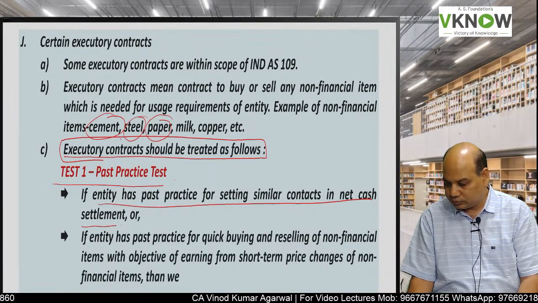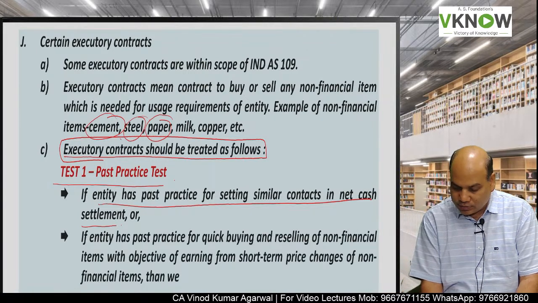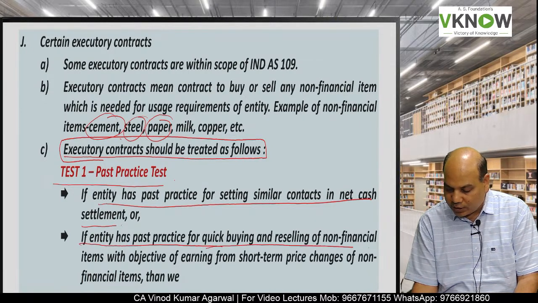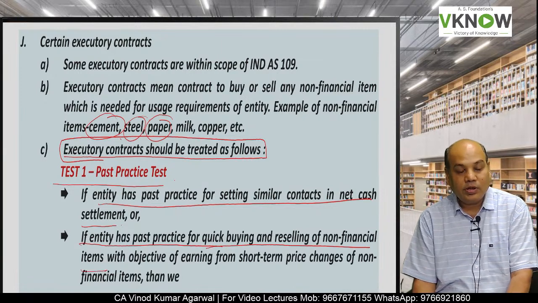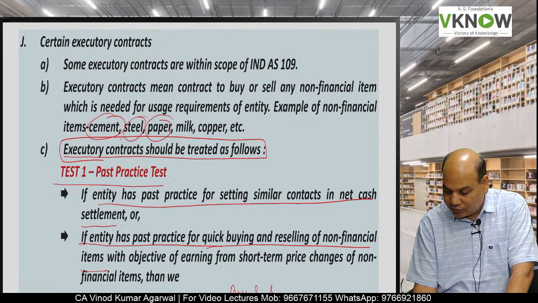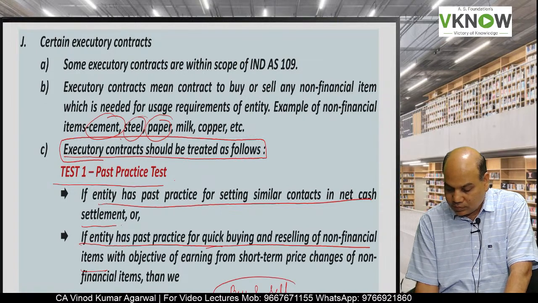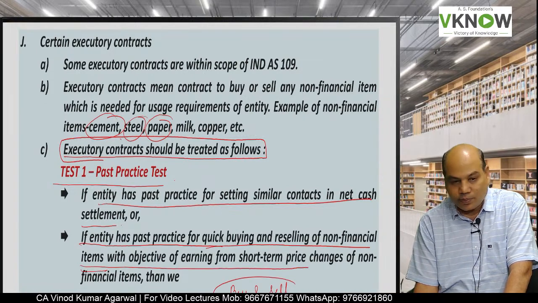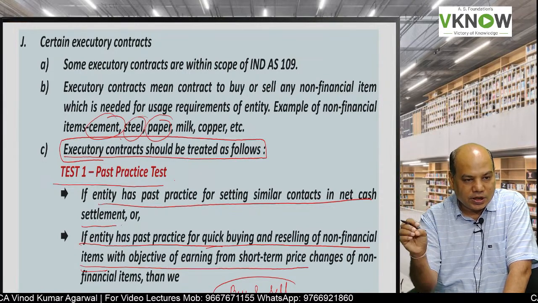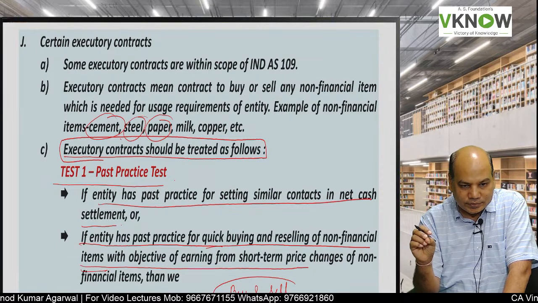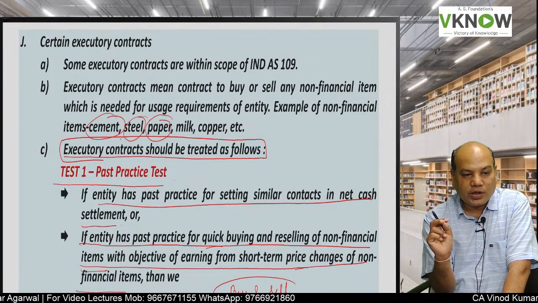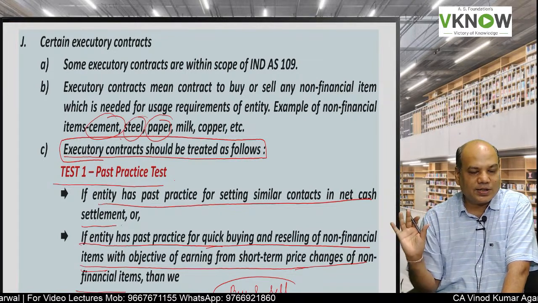If the entity has a past practice of quick buying and reselling of non-financial items, the other possibility is I buy and sell immediately. There is no time gap or no major time gap between buying and selling such non-financial items. My objective is to make a quick profit due to price changes.